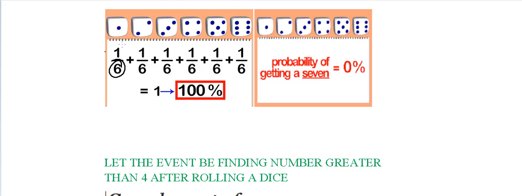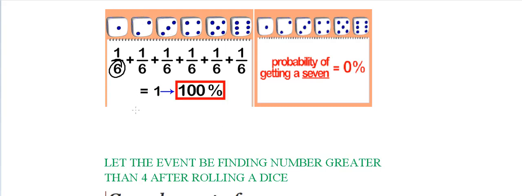Now if I say, what is the probability of getting 1 to 6 on a dice, what are you going to do? For 1, you know it's 1 by 6. For 2, it's 1 by 6. For 3, it's again 1 by 6. All are 1 by 6. The probability of getting 1 is 1 by 6 because the favorable outcome is only 1. For getting 2, for getting 3, it's again 1.